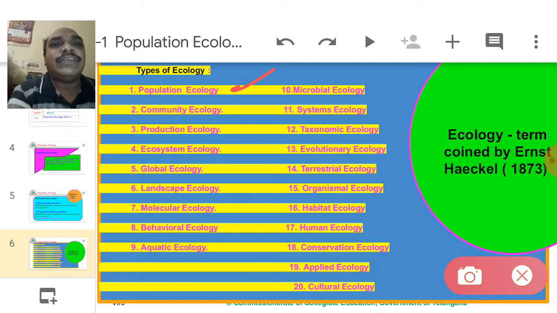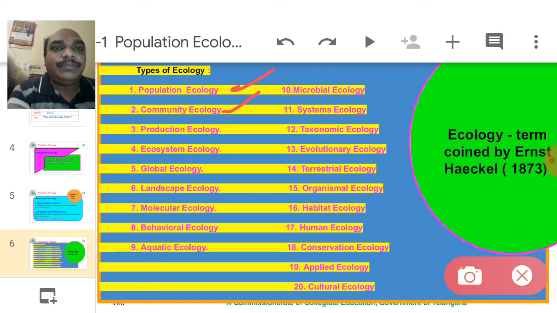In this branch, the characters of the entire population are discussed. Community ecology: community means a group of many species. In an area, this ecology deals with the characters of the community.